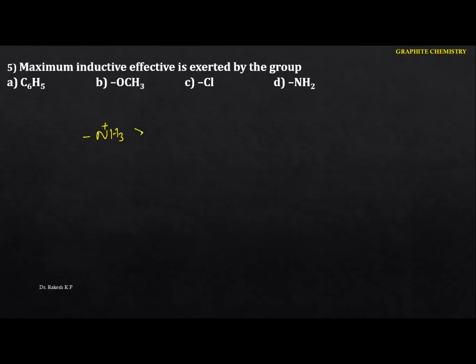So next comes the nitro group. This is the next one. Okay, so next one we are having the nitrile, and the next one we are having the carboxylic acid, and the rest comes the halogens. We are having the more electronegative: fluorine, chlorine, bromine, iodine. So after this one we are having the trifluoromethane. Okay, so next comes the alkoxide group. Okay, and afterwards we are having the OH group.